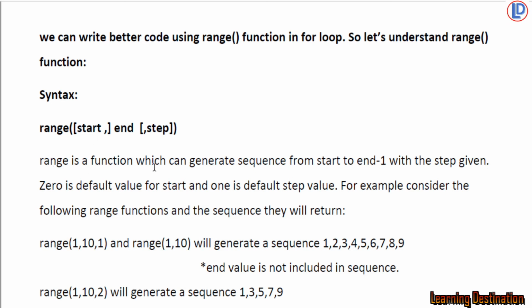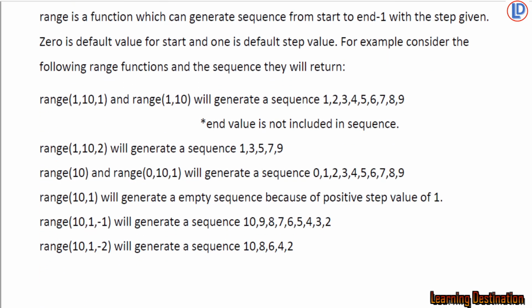Range function is a function which can generate sequence from start to end minus 1 with step given. 0 is the default value for start and 1 is the default step value. It means if we don't write start and step, start will be 0 and step will be 1 by default. For example, consider the following range functions and the sequence they will return. So this will give you a fair understanding of range function.